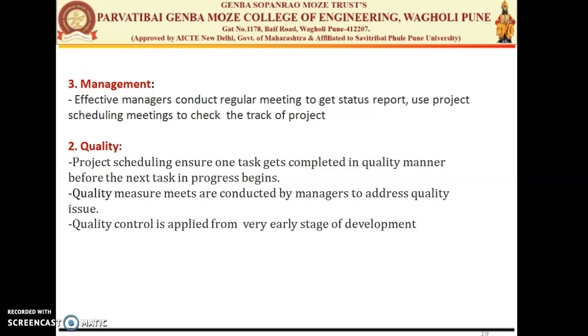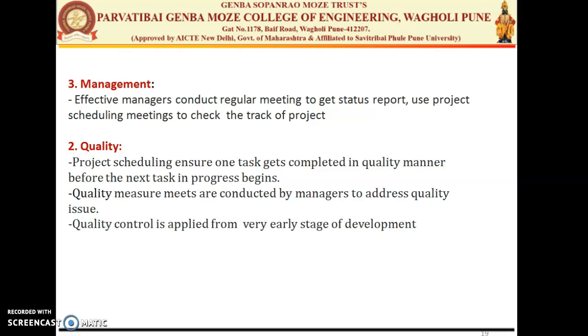We have seen four factors under project scheduling: first is the financial, second is the documentation, third is the management, and fourth is the quality. Financial: you have to think about the time constraints required for the project manager to schedule the resources effectively. So the project cost totally depends on your effective scheduling.